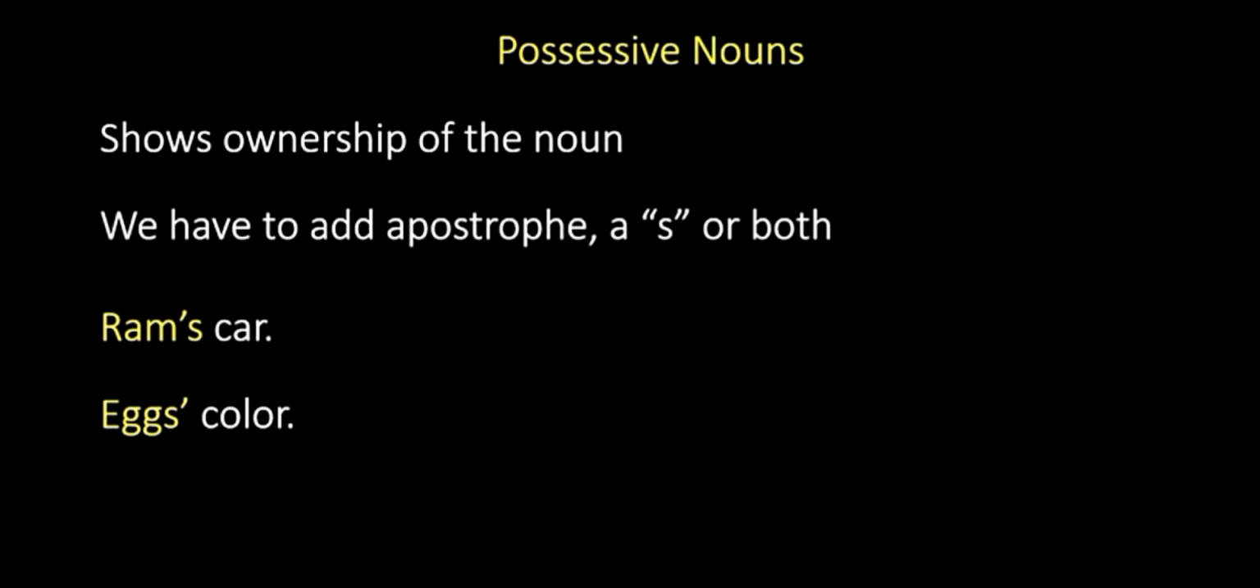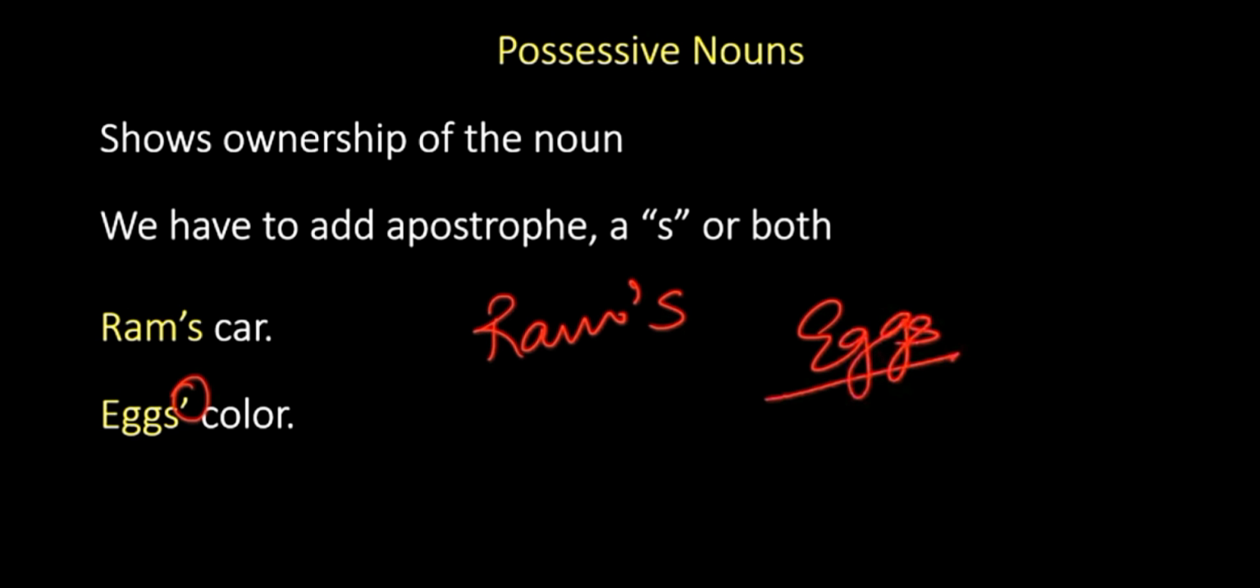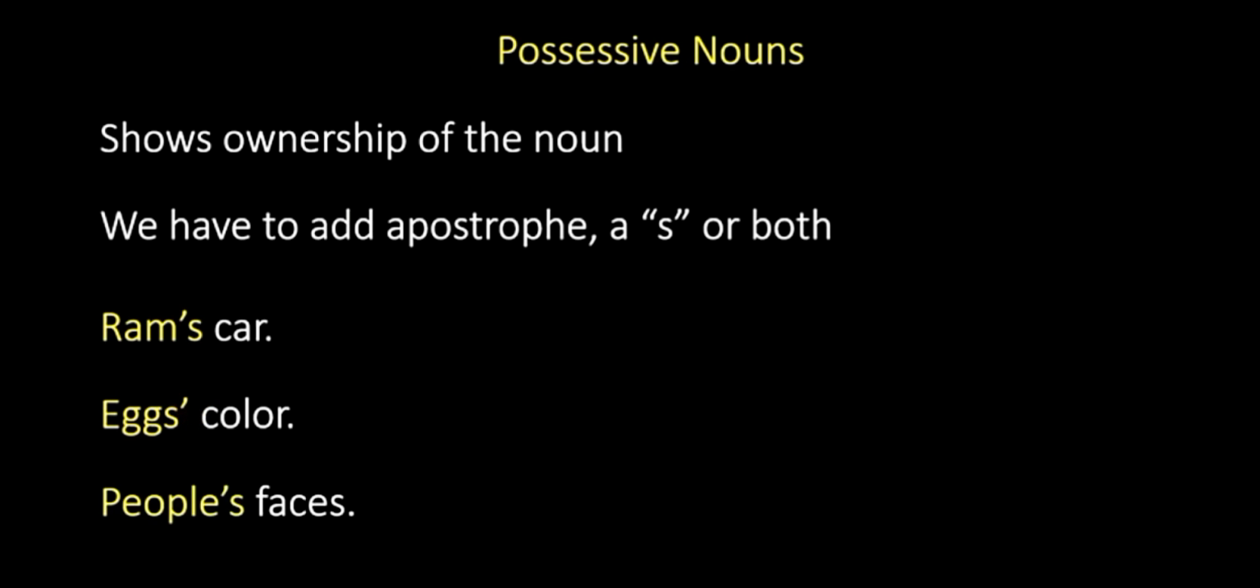Now you must be thinking, why do I put an apostrophe after S, not before S? So please remember, you have singular nouns and you have plural nouns. Ram was a singular noun, that's why I have put an apostrophe S. Eggs in general is a plural noun, so I have to put only an apostrophe. And next is people's faces. Now these are another kind of plural, but they always have a singular word. People means a lot of persons, but we recognize them as one identity, that is people. So in these cases you have to put both an apostrophe and an S.